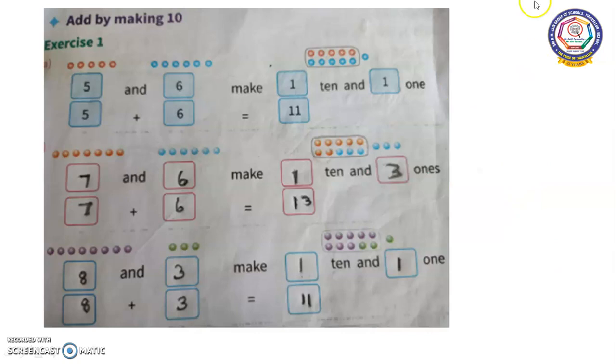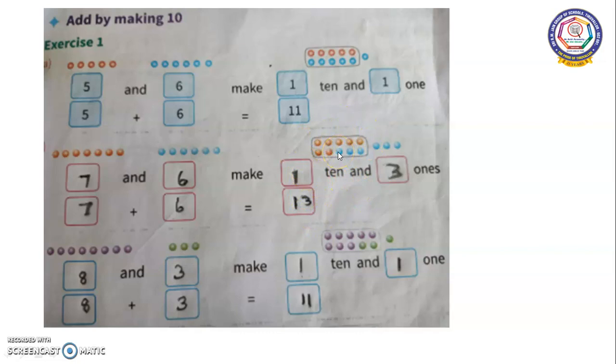Now this is another example. See, there are orange circles and blue circles. Here 7 and 6 make how much? Let's find out. 7 plus 6 is equal to, 7 in the mind, 6 in the fingers. 7 after, 8, 9, 10, 11, 12, 13. We are closing each and every finger. Finally we got 13. See children, 13 is the answer, right?